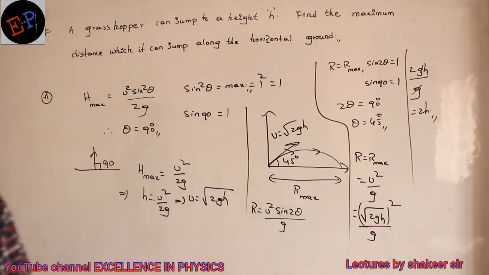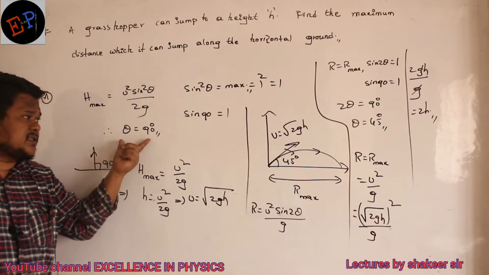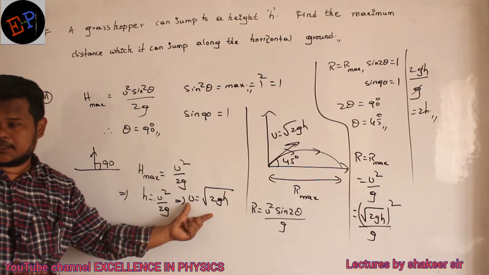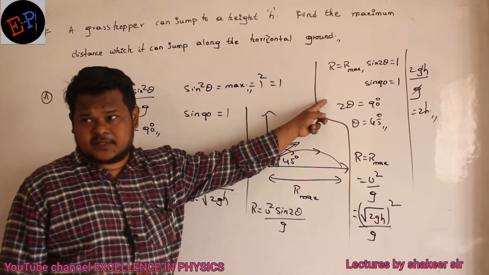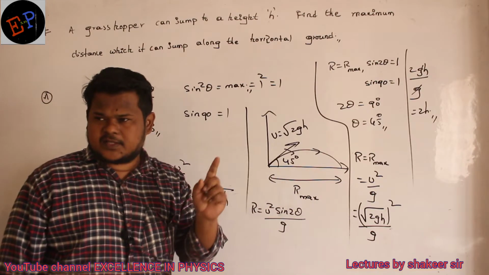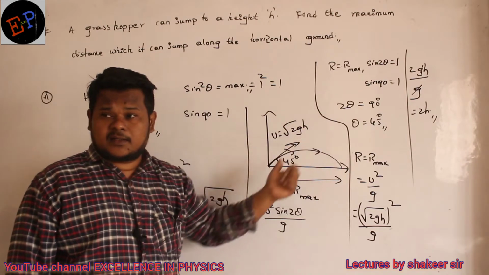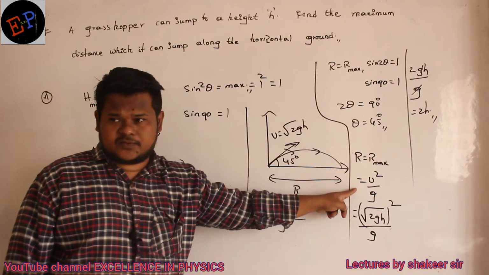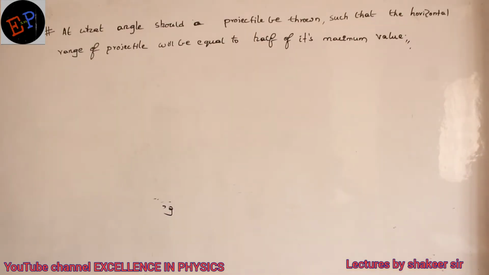So have you understood how we are doing? First we have taken the equation of h max. Height will be maximum only when theta is 90 degrees. From that we have calculated that the grasshopper can jump with a maximum velocity of root 2gh. Then we are taking the equation for range. Range can become maximum in which condition? Again when sine 2 theta becomes 1. And we know sine 90 is 1. So therefore the grasshopper should jump at what angle? At 45 degrees for range to be maximum. And the maximum range is u square by g. U already we have calculated, so we have substituted and we got the answer.